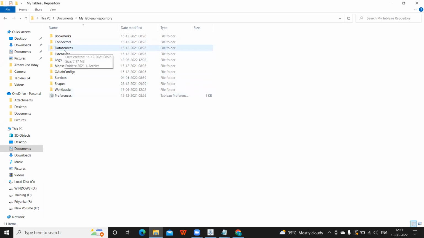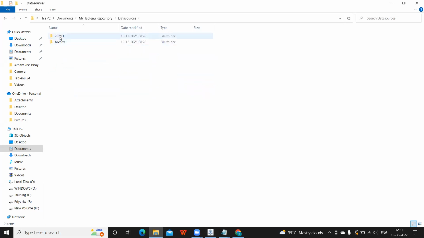Next are data sources. Any data sources that you are frequently working with, you can save them here, or the default data sources that are provided by Tableau are available in this folder called data sources. If I go in this, you see currently in my machine 2021.1 is installed, that's why it is having this. But if you have multiple versions installed, you will have multiple folders here.